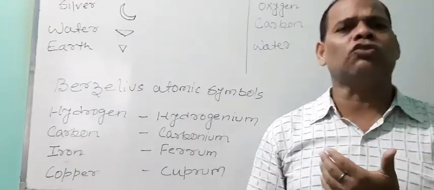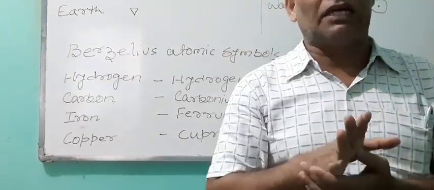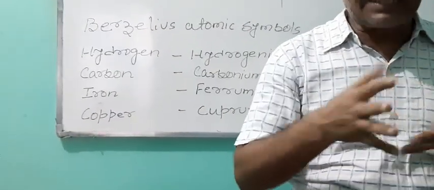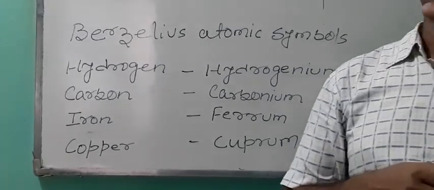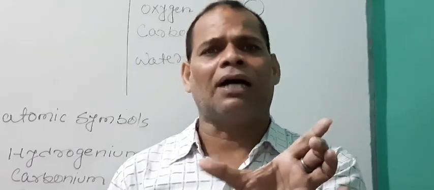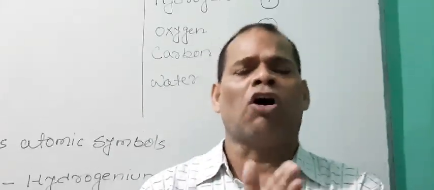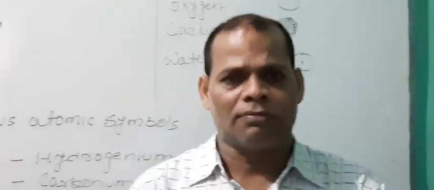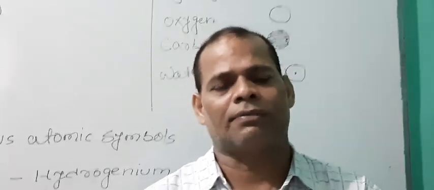So he tries to symbolize the element by using the alphabet. And he said, by using the first letter of the English name or Latin name or Greek name of the element, and the first letter will always be a capital letter.